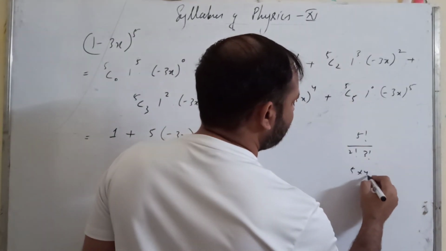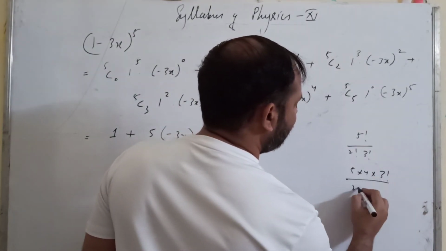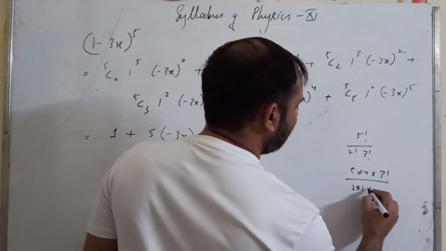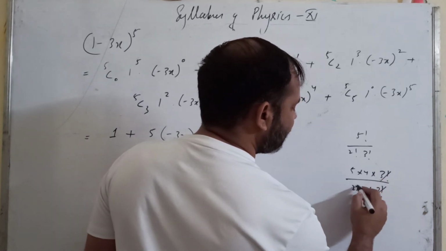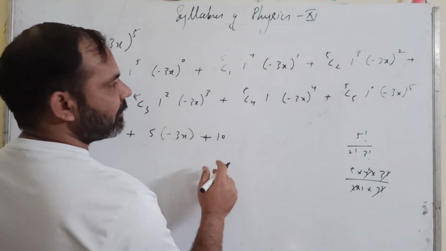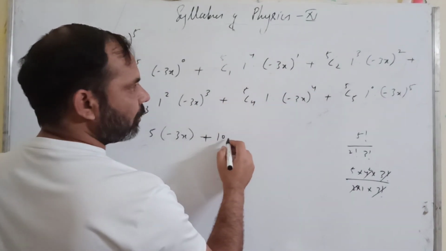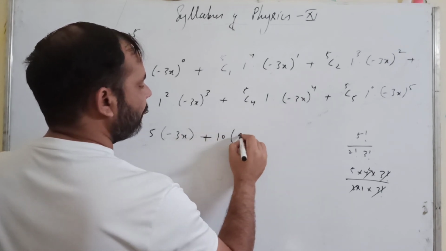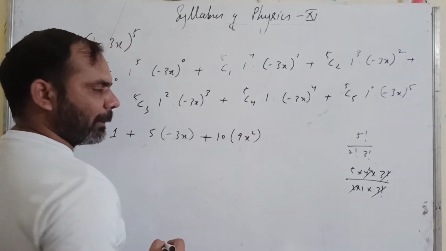So 5 into 4 into 3 factorial upon 2 into 1 into 3 factorial. Get cancelled. 2 fours are 8... 2 2s are 4, 5 2s are 10. So 5C2 is 10, 1 cube is 1, and (minus 3x) square will be plus 9x square.